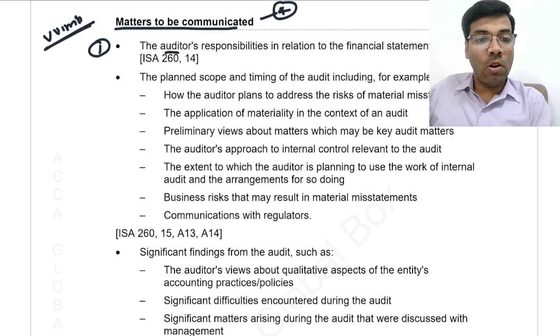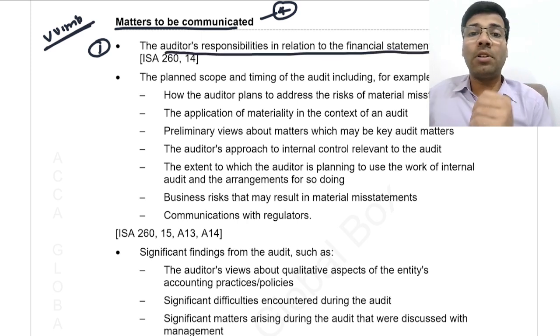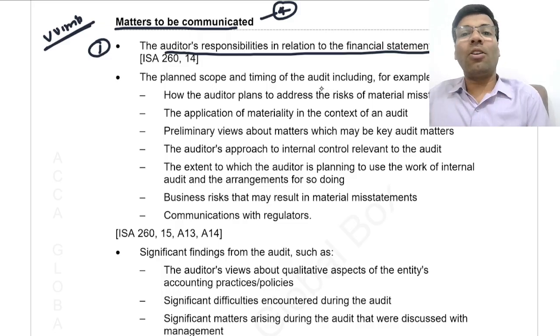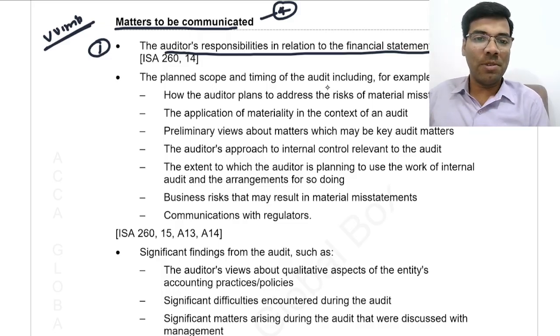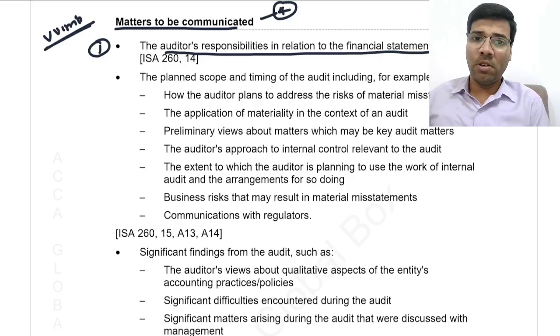The first matter is about the auditor's responsibility in relation to financial statements. I already told you that this will be done at the beginning of the audit. In the letter of engagement as per ISA 210, you need to communicate the auditor's responsibility and management responsibility. The auditor needs to clearly tell the management, look boss, my responsibility is so and so and your responsibility is so and so, right?